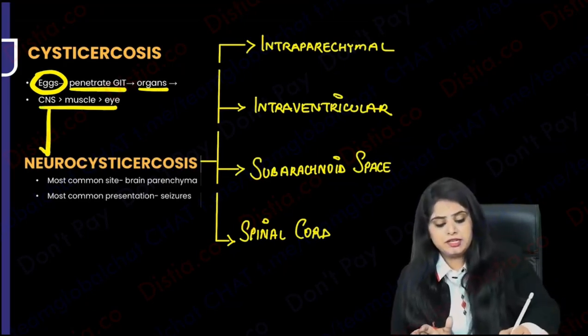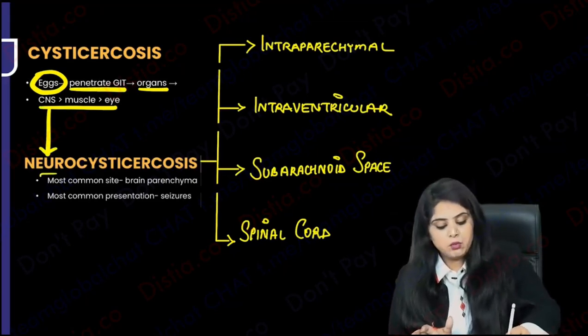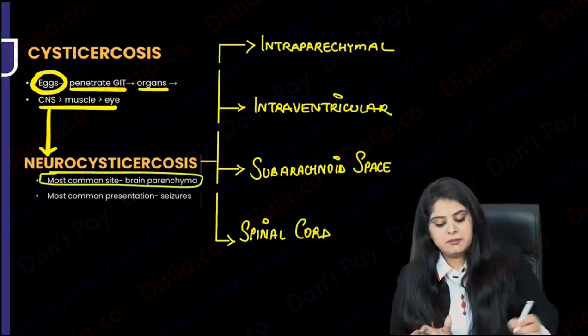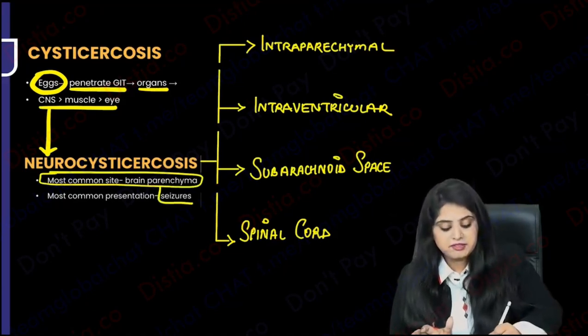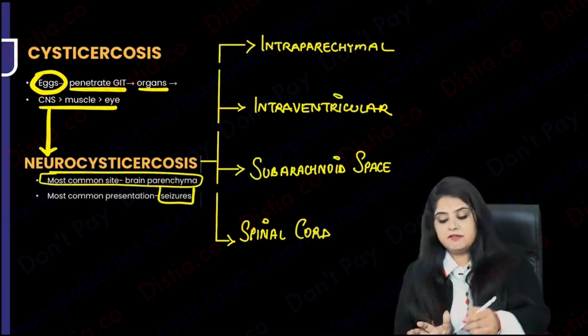And if it goes to the CNS, I call it neurocysticercosis. We all know that the most common site is going to be the brain parenchyma, and the most common presentation is seizures. Most common, but different segments of the brain can be affected.